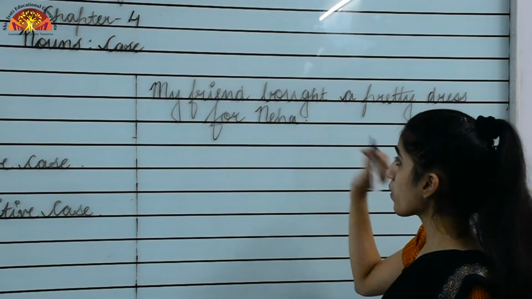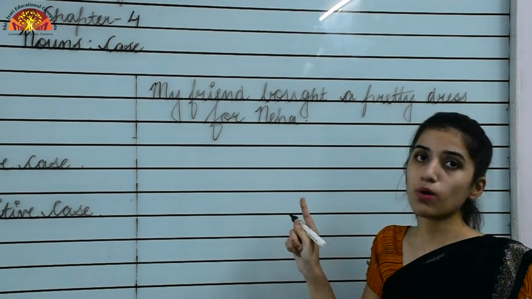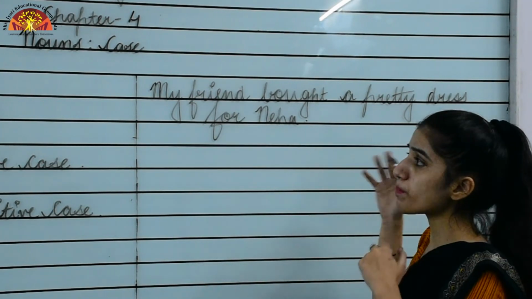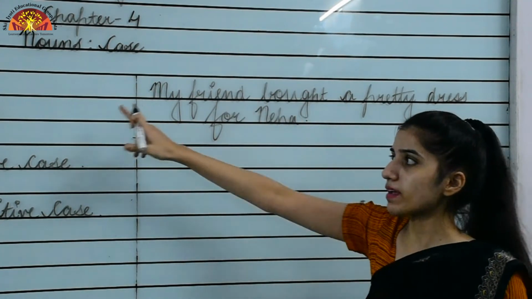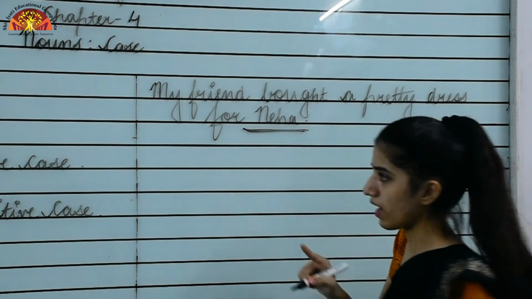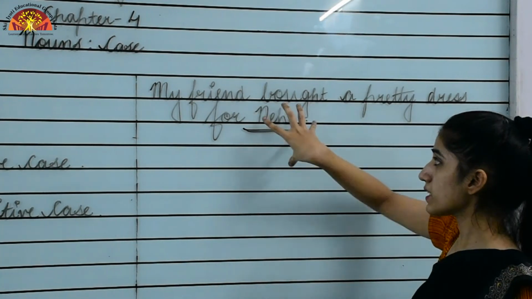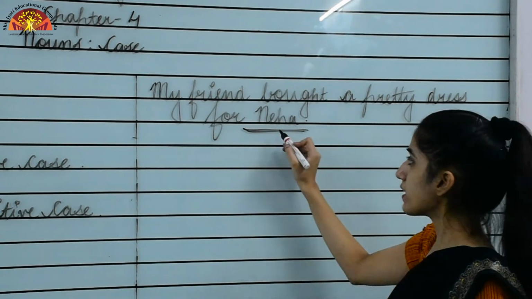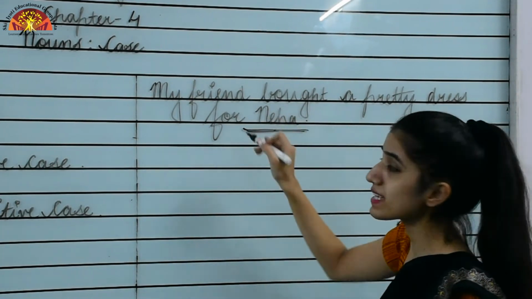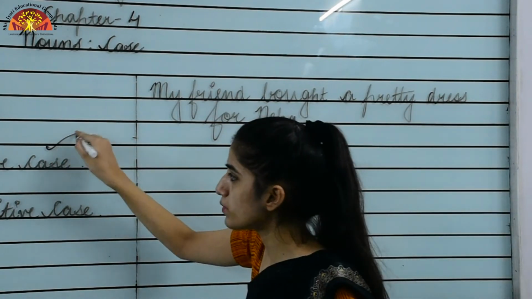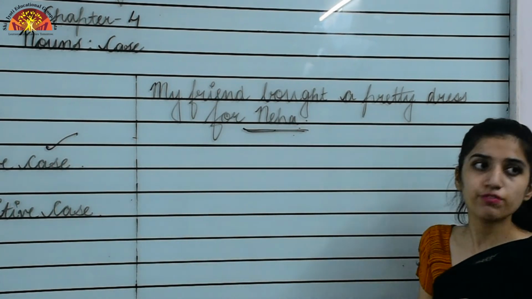Okay, so I am underlining a noun over there, and now you have to tell me that noun represents what case among these cases. Okay, so I am underlining Neha. Now you have to tell me that underlined noun represents which case. Okay, so the underlined noun is coming in the place of an object. That is why it would be of objective or accusative case.